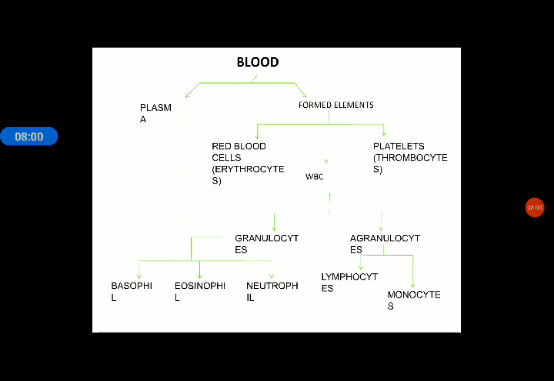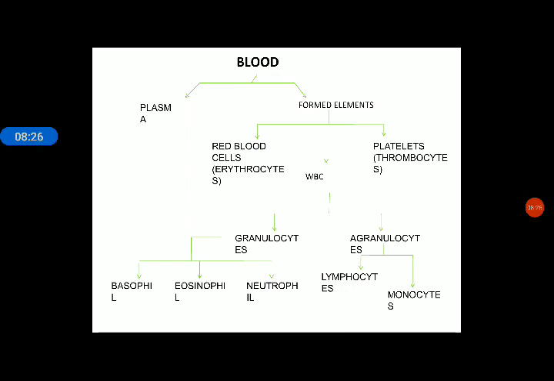Granulocytes show granules. When we observe under the microscope, the WBC cells possess granules in them. If the granules are present, they are known as granulocytes. If granules are absent, they are known as agranulocytes. So further, granulocytes are categorized into three main categories: neutrophils, eosinophils and basophils.